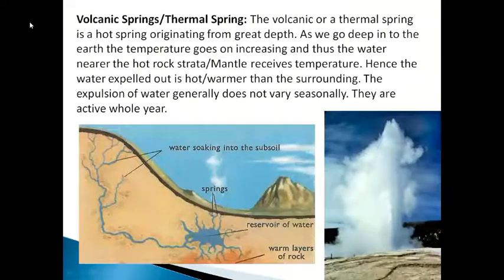You can see here, these are the non-gravitational springs or thermal springs. The volcanic or thermal spring is a hot spring originating from great depth. As we go deep into the ground, the temperature of the ground will increase, and sometimes it goes up to the mantle. Hence, water which is getting this heat warms up and will try to rush toward the surface. So it will form geysers.